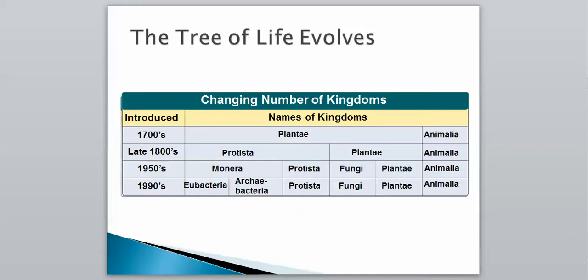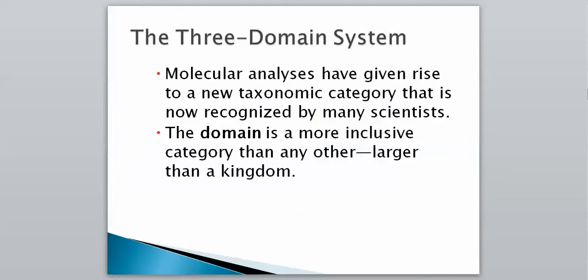Up until this point, we've been saying that the kingdom is our largest group of classification. However, as time goes on, things change even more. Now we have the 3-domain system, where molecular analysis has given rise to a new taxonomic category now recognized by many scientists. This new category is the domain, a more inclusive category than any other, and it is larger than a kingdom. Add this to your list of 7 levels that we had before. We now have 8, with domain being the highest.